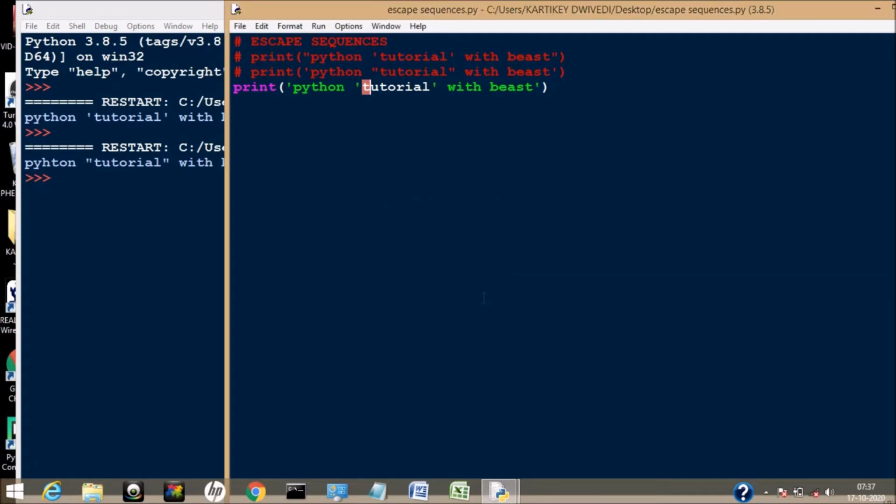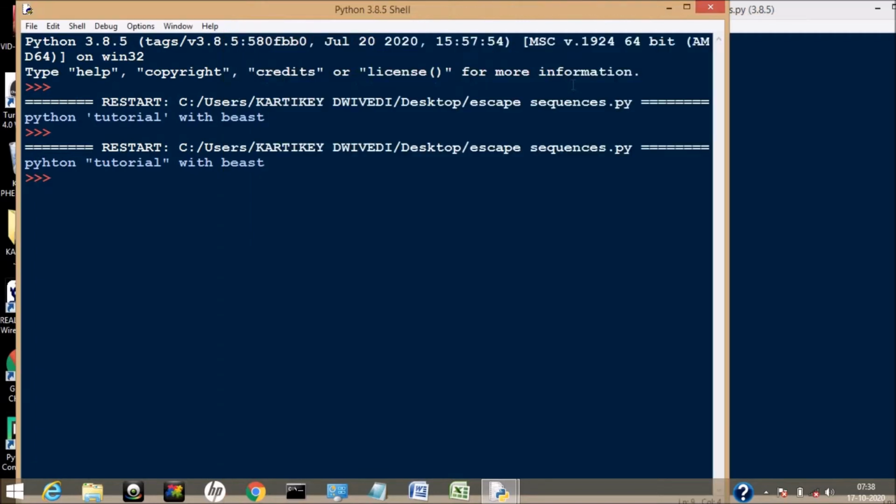To cure this invalid syntax, we use escape sequences. And again a question arises, how? Just put a backslash before this single quote, and one after the L, and just again save it and run it.